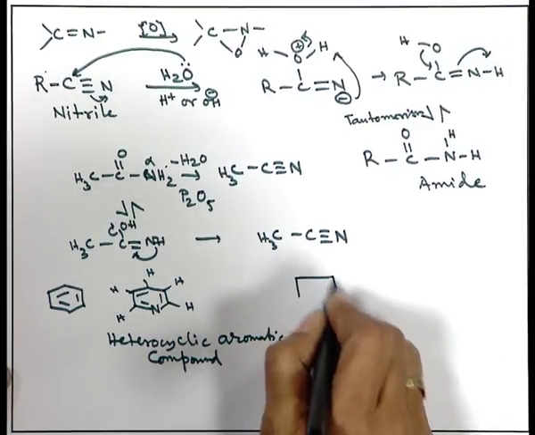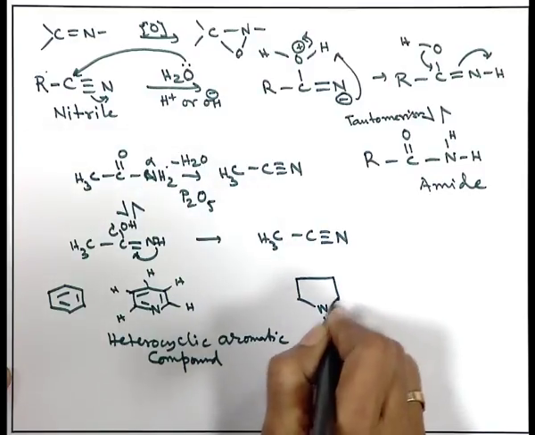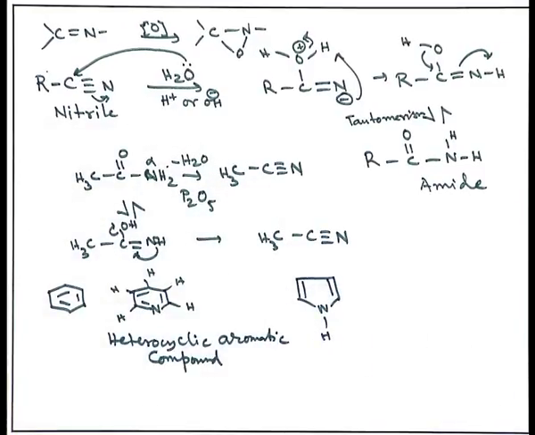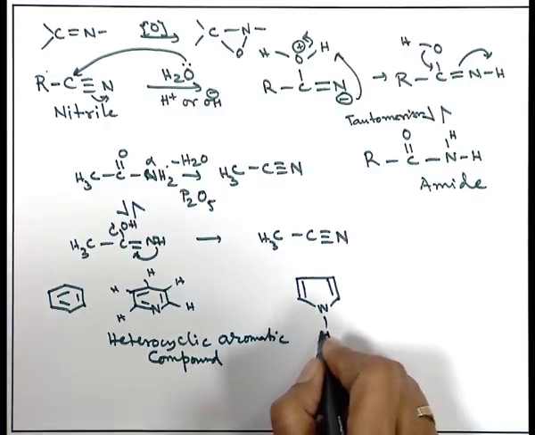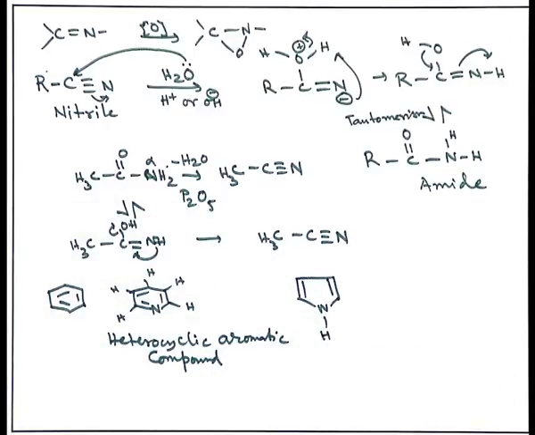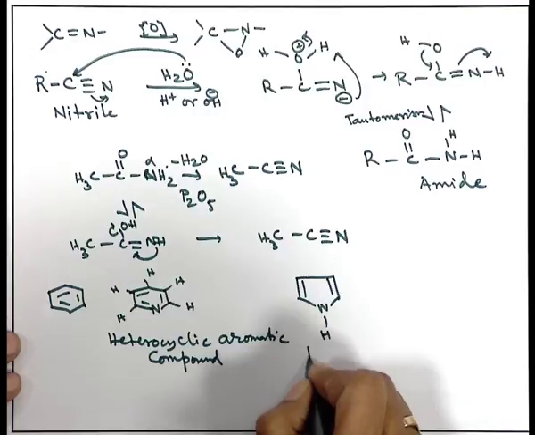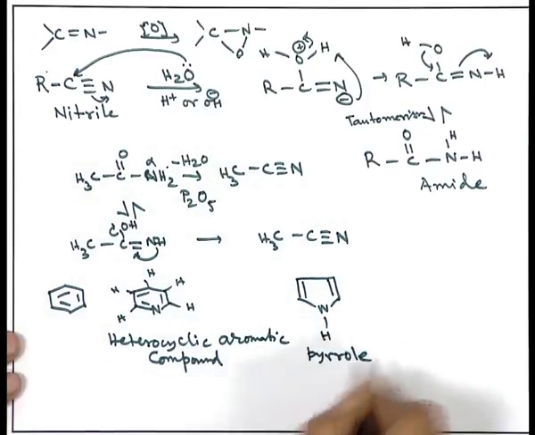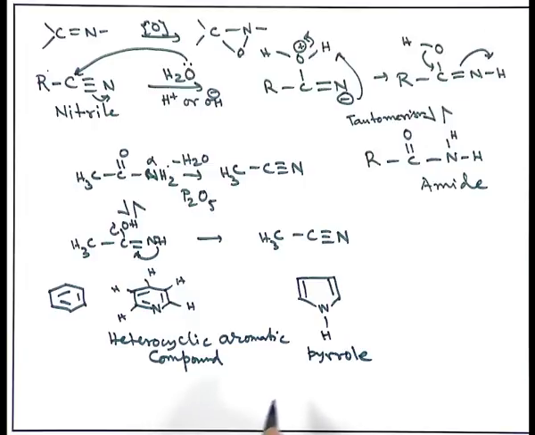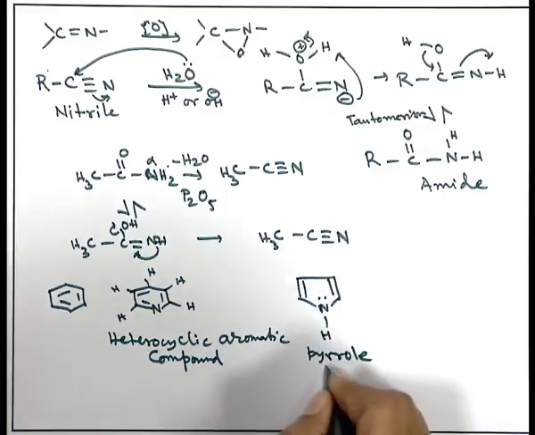Likewise, if I write another structure where it is a 5 membered ring, where one of the members is the nitrogen, and then the hydrogen atoms are there, each having 1. And if I look at this molecule, have I seen this type of molecule anywhere? Answer is yes, this is a heterocyclic compound having 1 nitrogen in the ring, and this compound is also aromatic in nature.